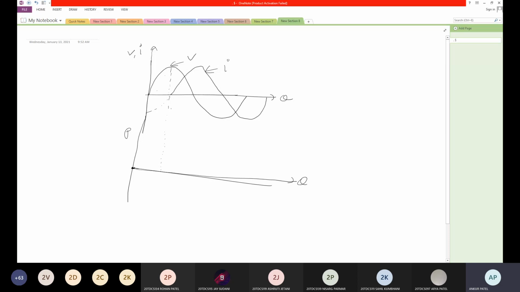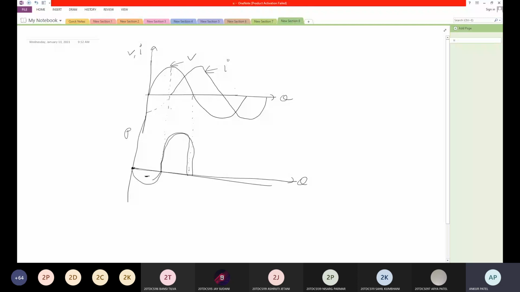You can say this is positive, this is negative. So the product is negative. Now after that it is positive, and since it is multiplication, we have a higher value of this sine wave.